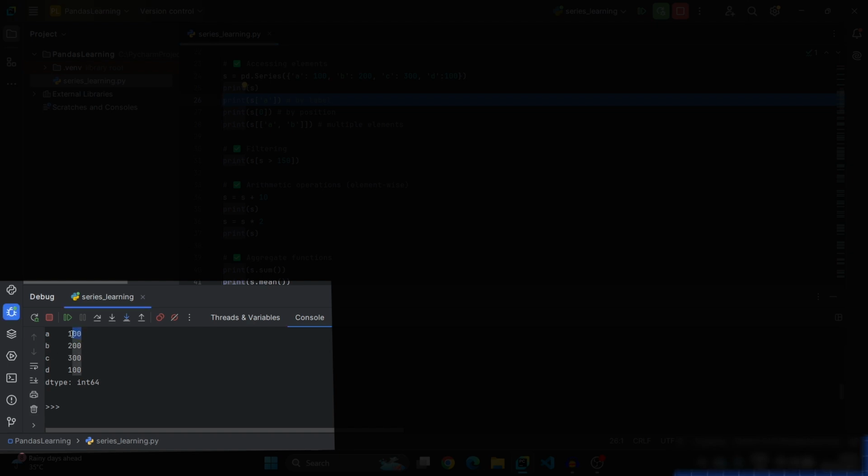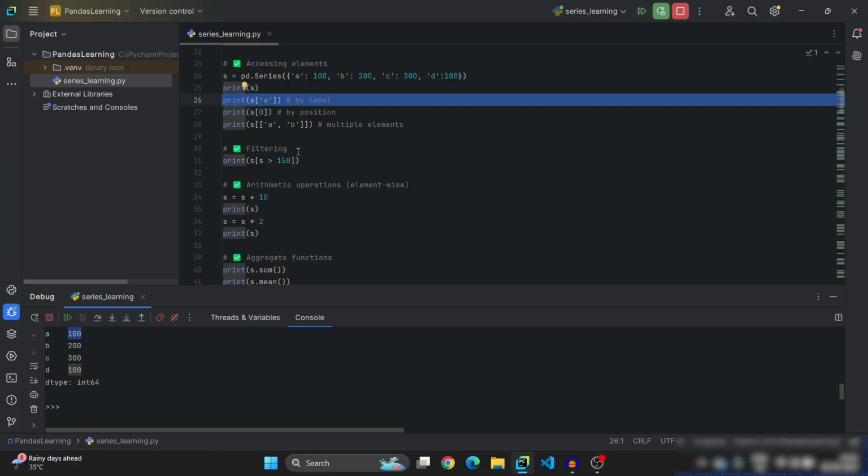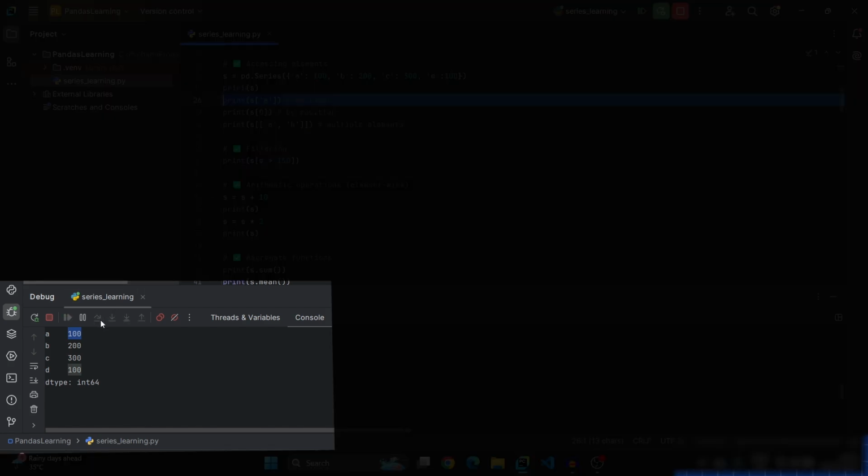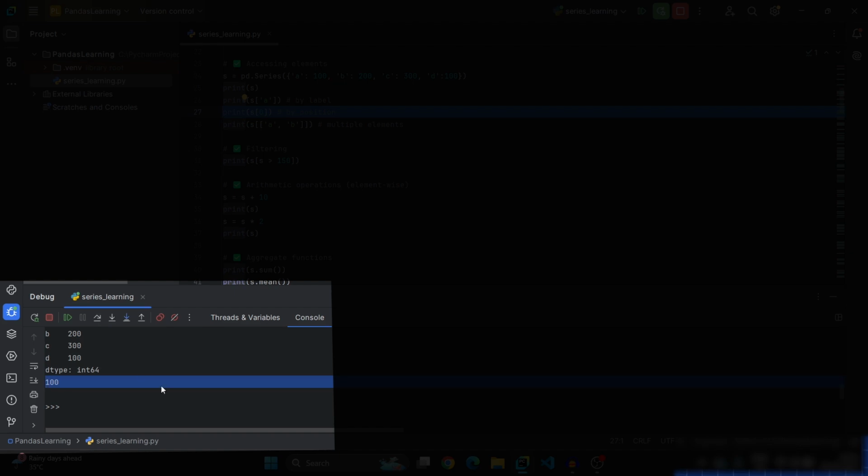Now I want to access 100 which is of index A. Then you need to use the series with square brackets. In those square brackets, you need to mention the index like the string A. Then it will access the value corresponding to the index string A. Let's print it. See, 100 is printed. So this is how you need to access using a custom label.